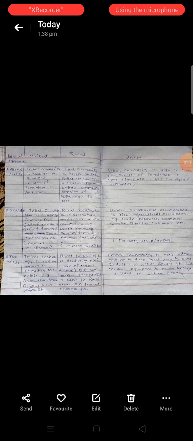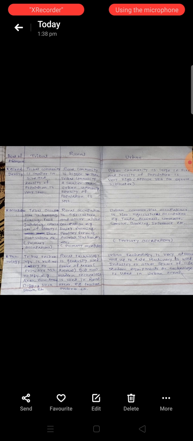In board exams this may be asked: tribal, rural or urban. Okay. Now, what are the differences between tribal, rural and urban community, and how do they differ from each other? I will make particular points of difference between tribal community, rural community and urban community, and the points of difference are mentioned on the left side of the corners.